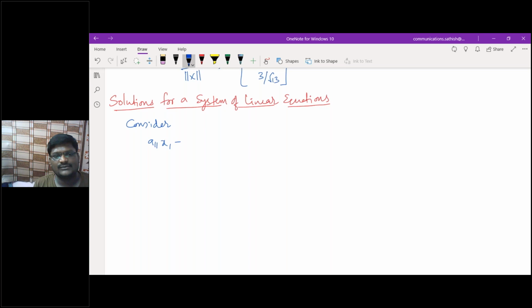a11 x1 plus a12 x2 plus a13 x3 and so on plus a1n xn is equal to b1. Similarly, a21 x1 plus a22 x2 plus a23 x3 plus and so on, a2n xn.